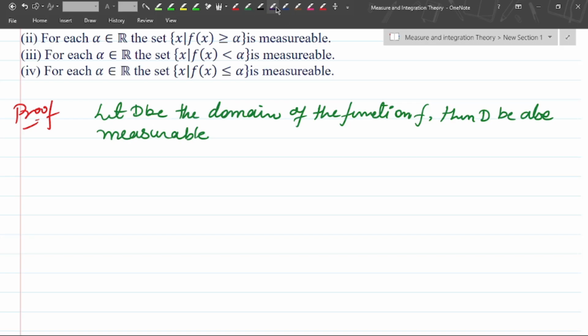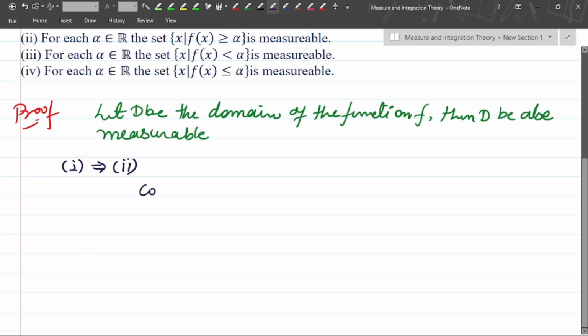To prove equivalency for any theorem, we start with one result as given and prove another. It means we'll start with one implies two.